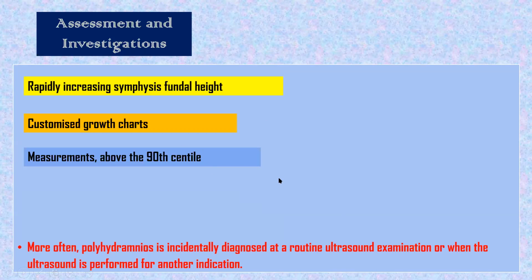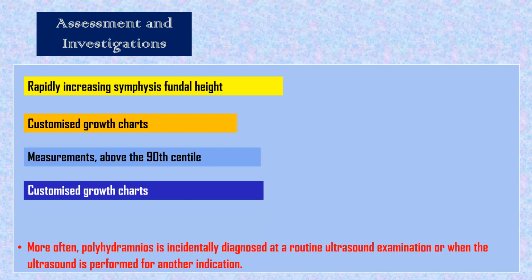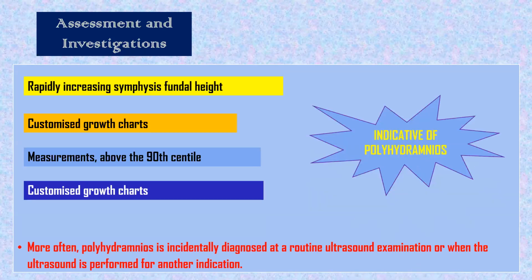When the measurement will be above the 90th centile. The chart is going up and crossing the 90th centile of our symphysiofundal height. And we insisted that day also it is a customized chart, not a population-based chart. So this is indicative of polyhydramnios.